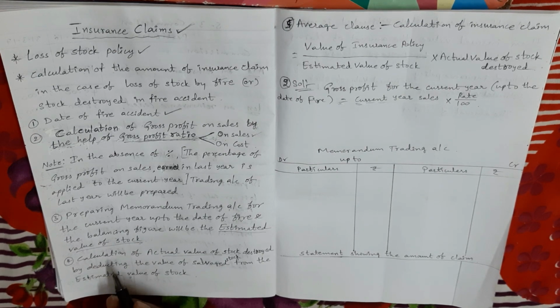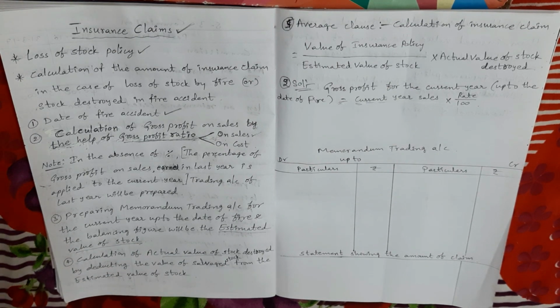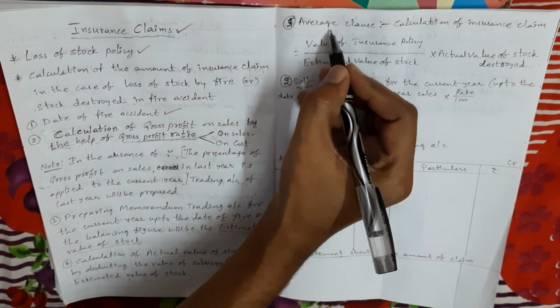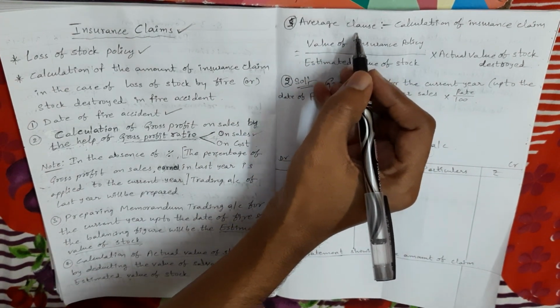Next, the last, fifth step: average clause. There is one clause we have to apply.